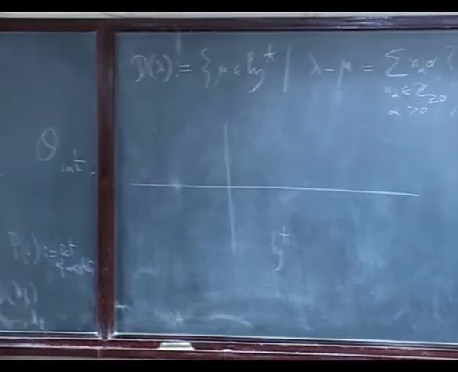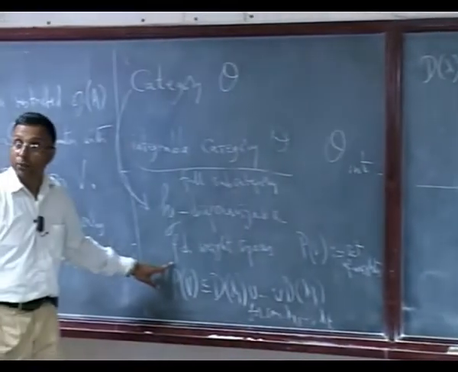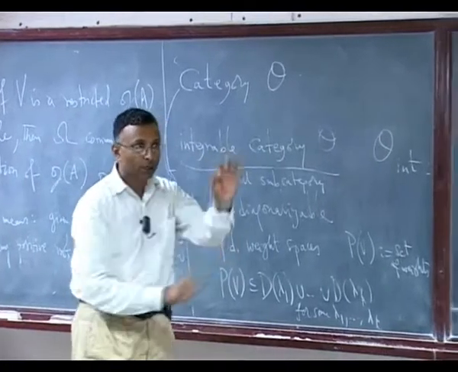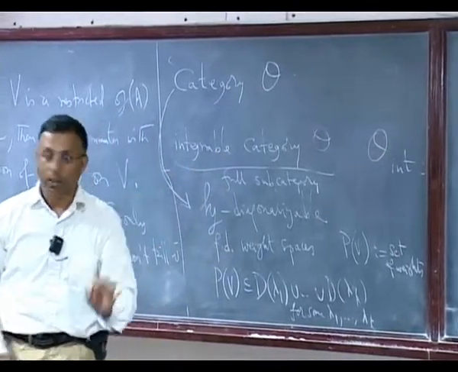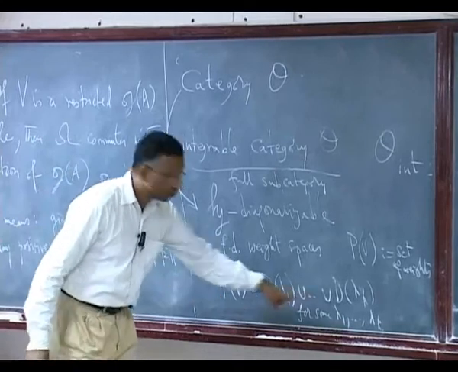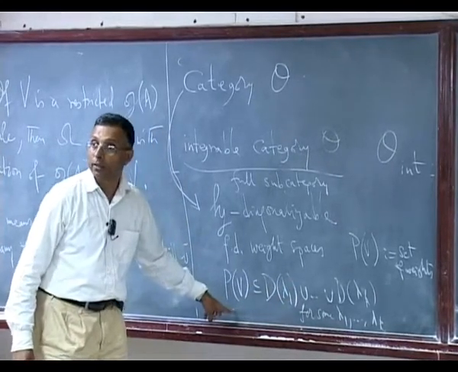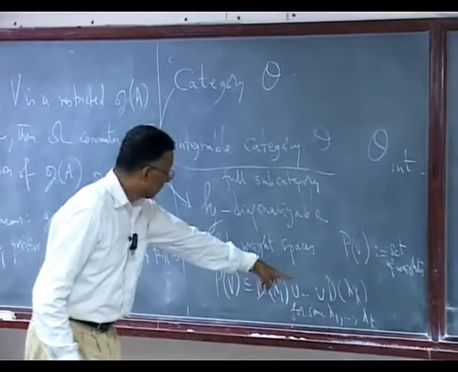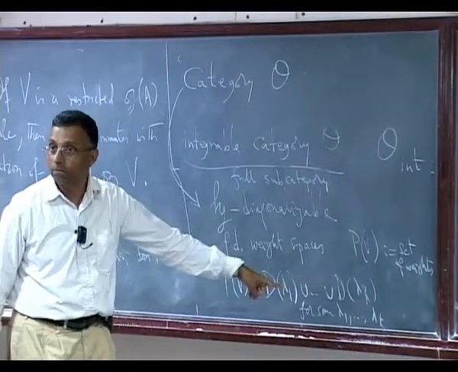What does this say? They are finite dimensional weight spaces, which means with every point the space associated is finite dimensional. And moreover, this condition is true. What does that mean? There are finitely many lambda 1 through lambda k.